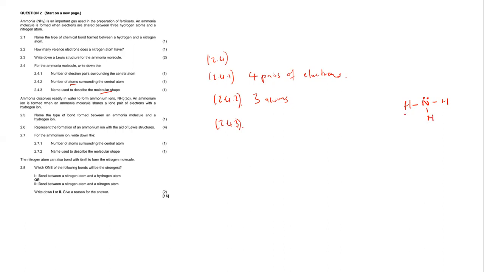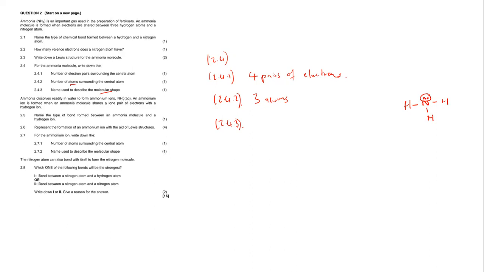Now they want us to write the shape. This is what you need to know when it comes to the shapes of compounds. These electrons highly hate spending time with one another because they have the same charge, so they oppose each other. The nitrogen has lone pairs, which are pairs of electrons that are not bonded to any atom.